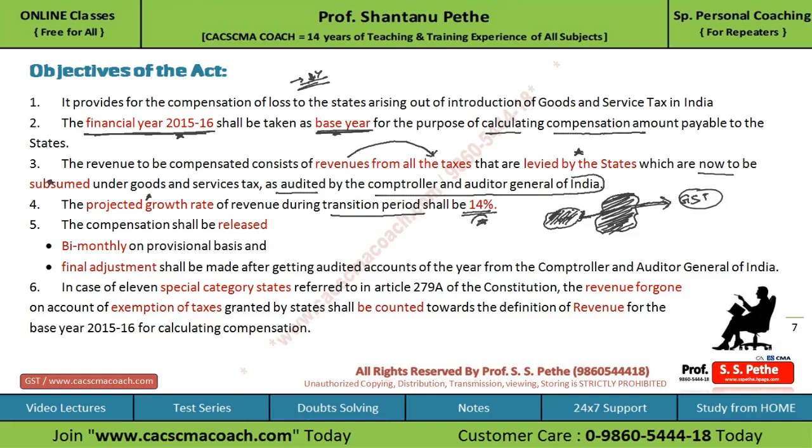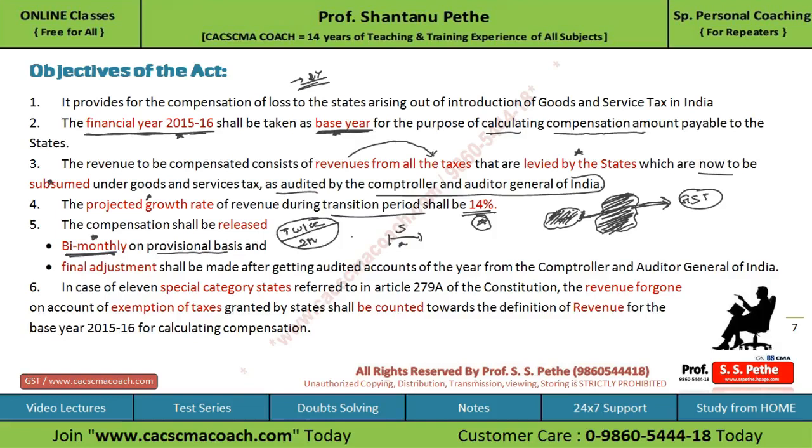A direct question can come on this in the exam also. The compensation shall be released bi-monthly on a provisional basis. This is also important. Whatever compensation is released to the state will be bi-monthly on a provisional basis. Here bi-monthly means twice in a month or every 2 months.